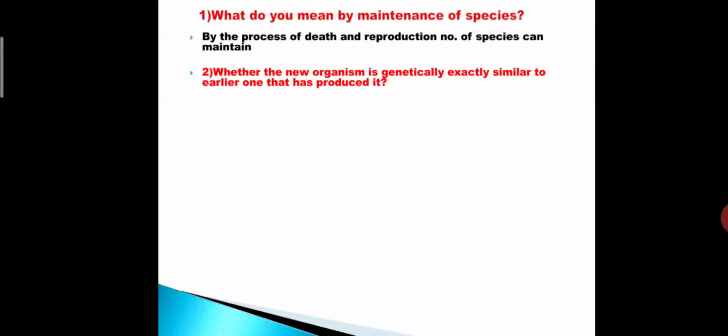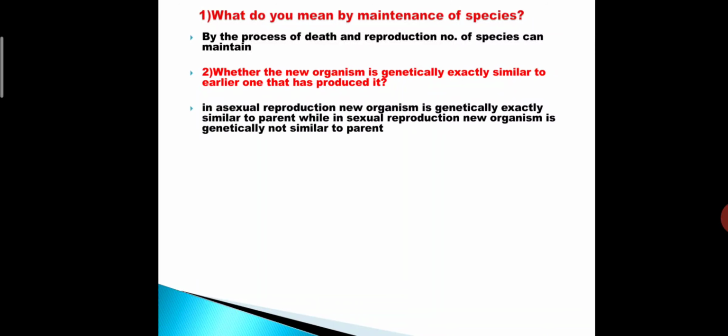Next question, whether the new organism is genetically exactly similar to the earlier one that has produced it. I repeat, whether the new organism is genetically exactly similar to the earlier one that has produced it. Here, it depends upon the type of reproduction.